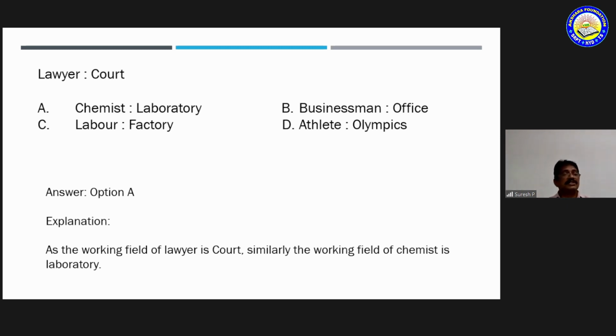Labor, factory: not all laborers work at a factory, so it's not a correct relation. Businessman: not all businessmen work at an office. So the correct one is that a chemist works in a laboratory. So option A is correct.